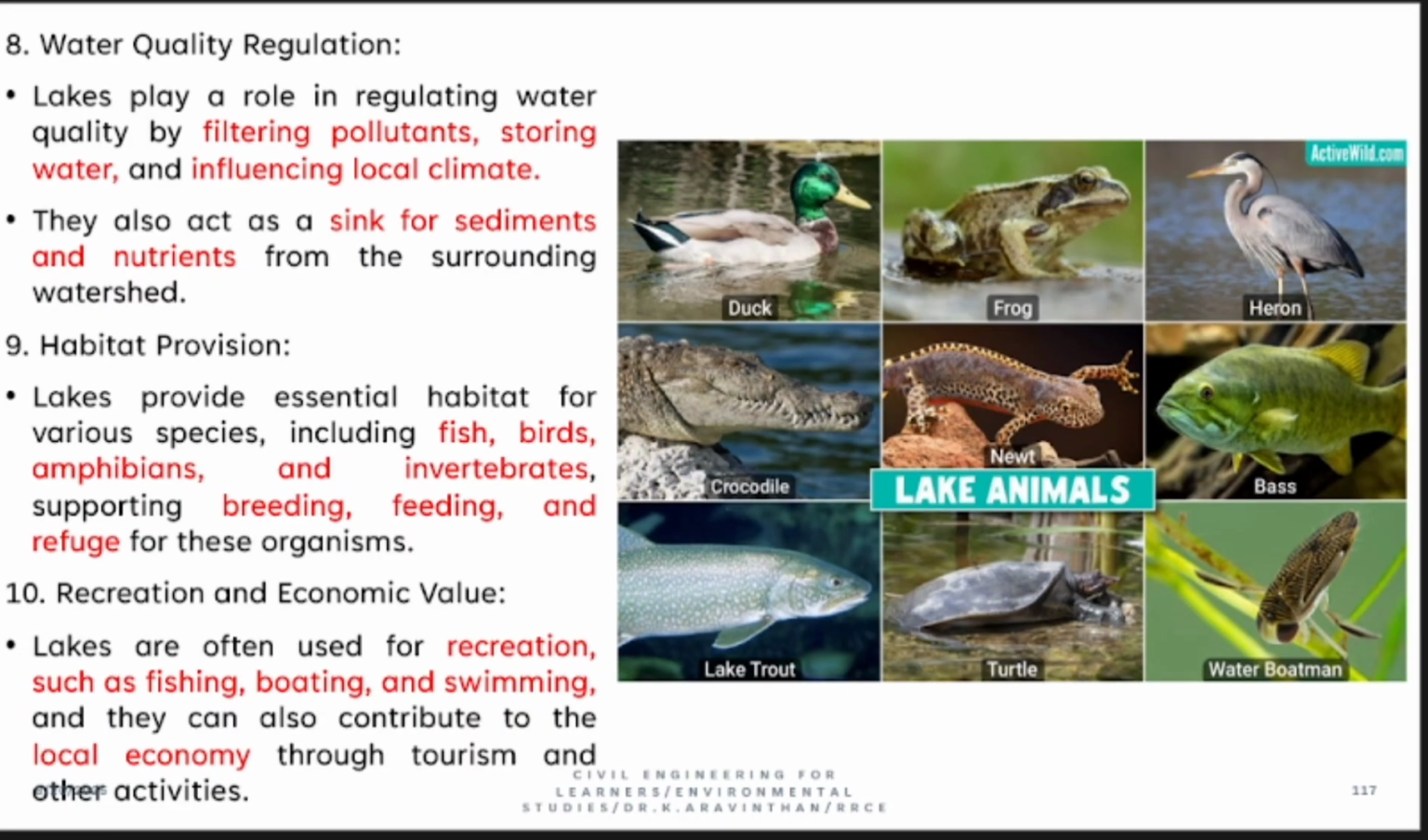Wherever you have a lake, if you are nearby that, you don't have a problem of groundwater. So the influencing local climate and act as a sink for nutrition. Habitat provision, number of lake habitant living beings are there. These are the things you can see in this image, and recreational and economic purposes we use the lake water.